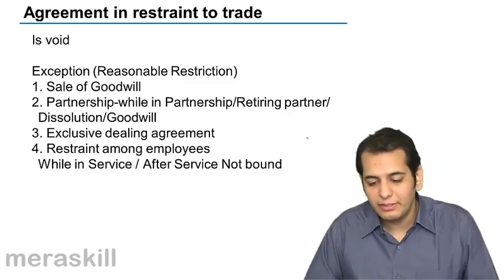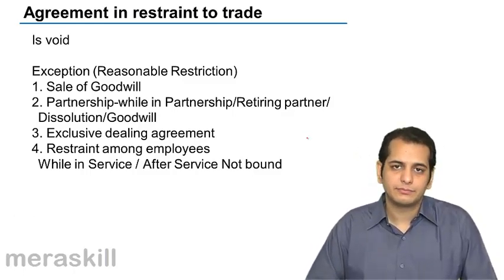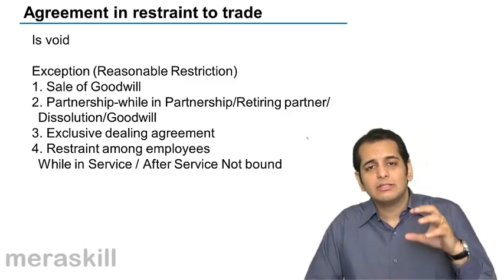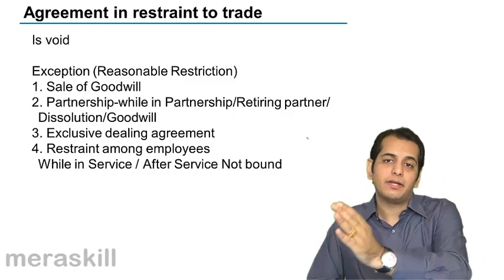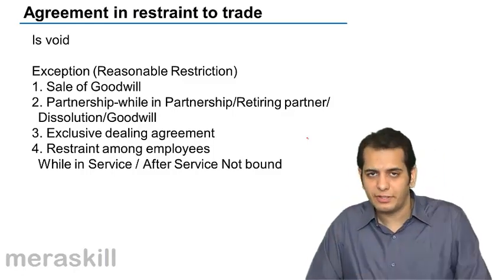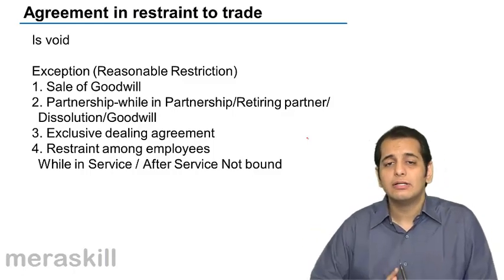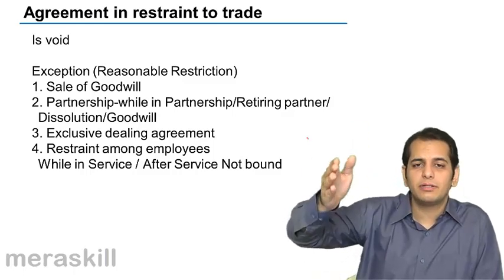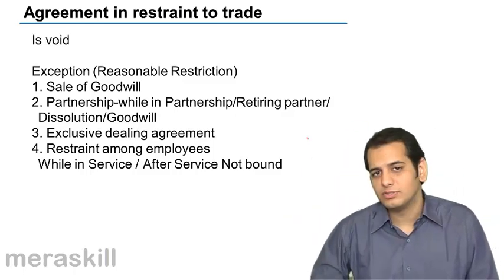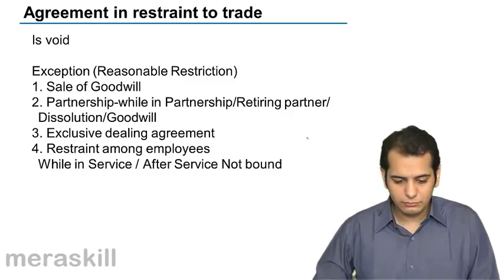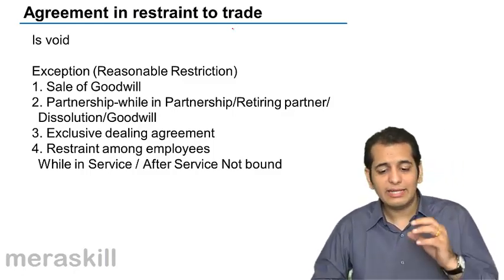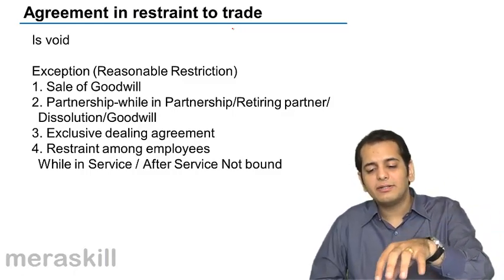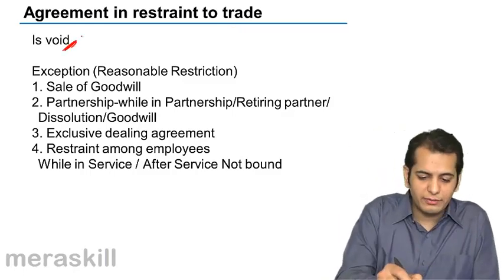Next is agreement in restraint of trade. Agreement in restraint of trade means an agreement which stops trade, an agreement which prohibits trade. You cannot enter into an agreement wherein you are stopping somebody from trading, or from entering into business. Like an agreement which is in restraint of marriage, an agreement in restraint of trade is also void.